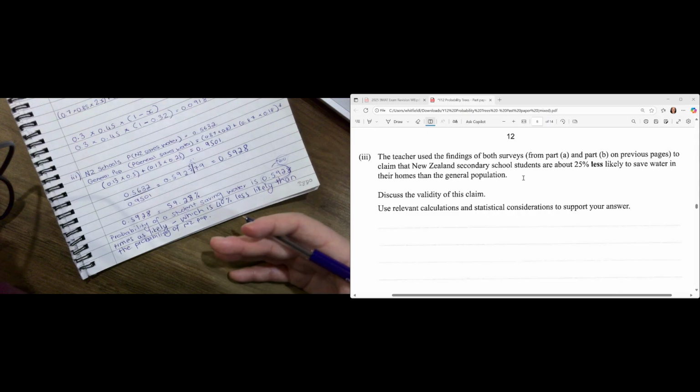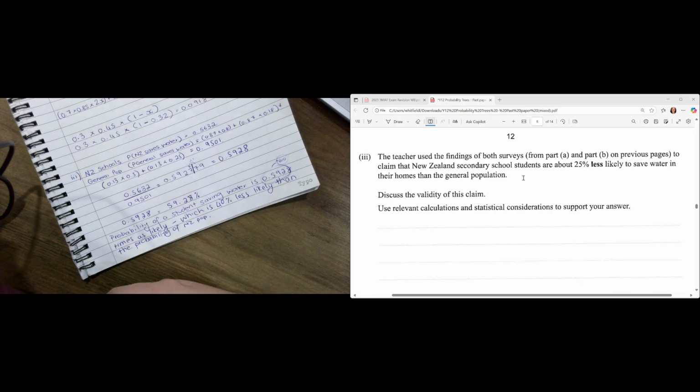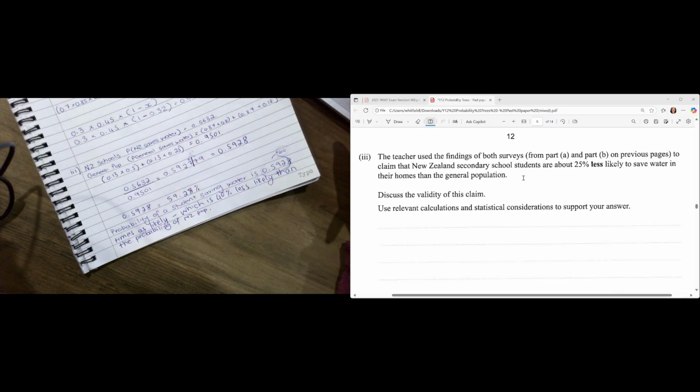So that's one part. Then you still need to talk about the validity of the claim, and use statistical considerations to support your answer. So what I would talk about is pretty much questioning the validity. We could say something along the lines of, well, the second survey only surveyed students from 2 schools.